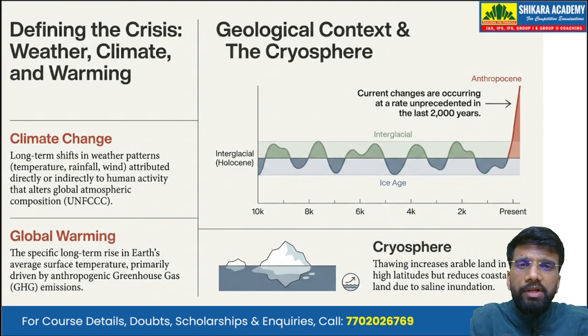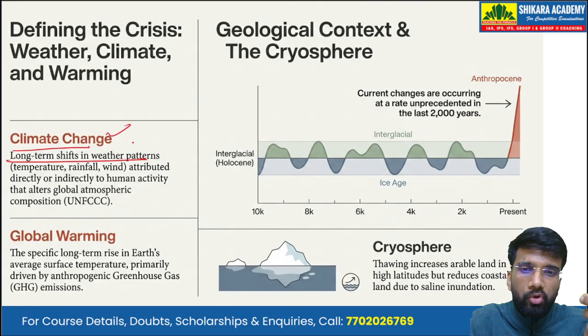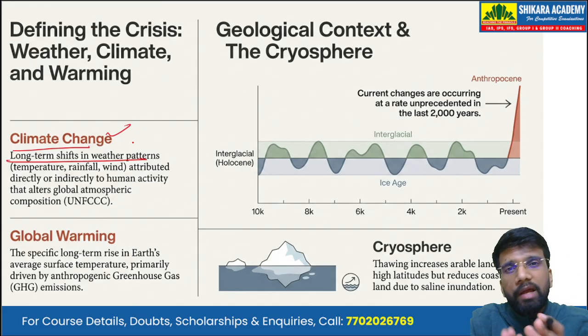Now, we use the terms climate change and global warming quite interchangeably, but there is a certain difference between these two terms. Climate change, in simple terms, is the long-term shift in the weather patterns. There are mainly three factors that determine the weather of an area: the temperature, the rainfall or the moisture, and the wind. So a long-term shift in the weather patterns is climate change.